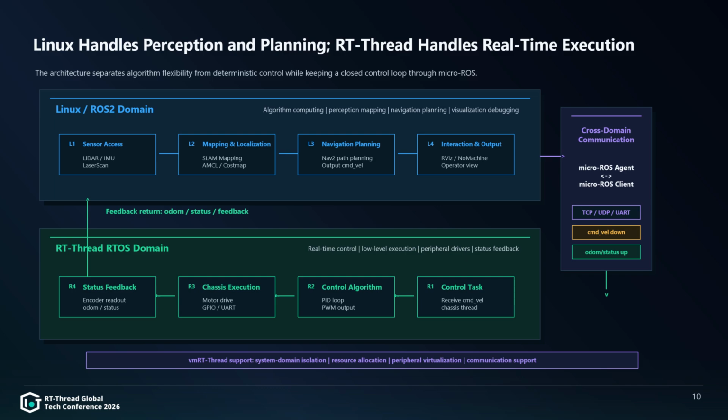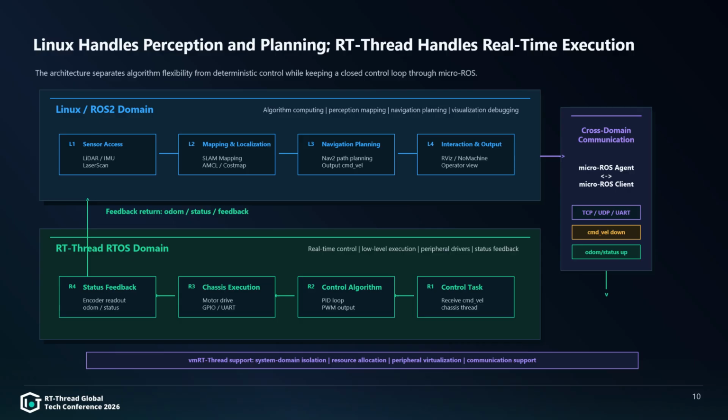Between Linux and RT-Thread, MicroROS connects the two domains. The Linux side runs the MicroROS agent, and the RT-Thread side runs the MicroROS client. Communication can be based on TCP, UDP, UART, or virtualized communication channels. The downlink mainly carries CMD_VEL, and the uplink carries ODOM, status, and feedback.